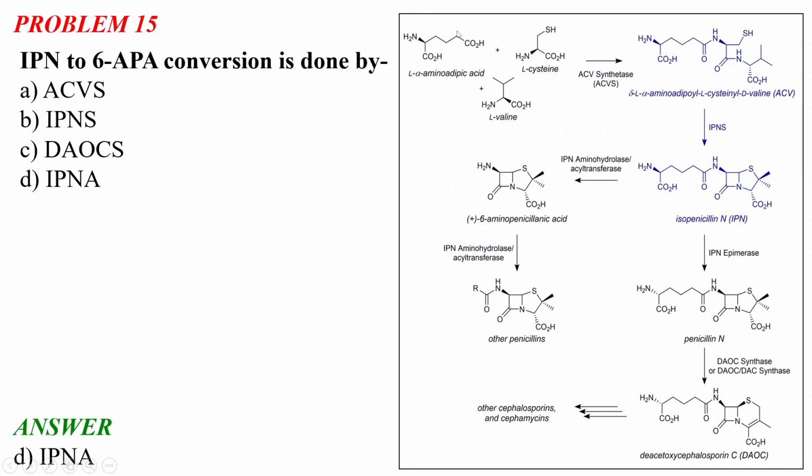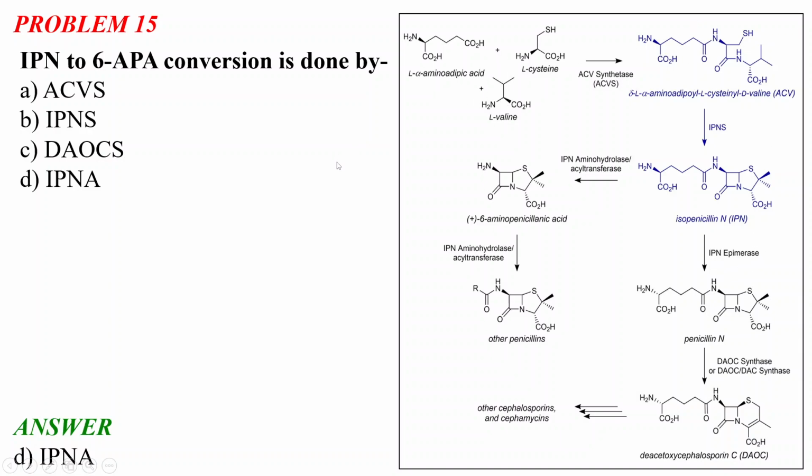Okay, so this is a very important catalytic cycle, and I suggest you please remember it. It is very important how penicillin N is formed, how cephalosporin is formed, and which is the substrate: there is ACV, there is IPN, 6-APA. These are all very important. You don't need to remember each and every structure, but if you can, that is very good, because structures are important and there can be questions from the structures. You can be given a structure and asked which enzyme is involved in this conversion, without the names being given.